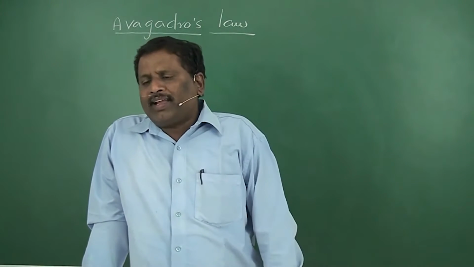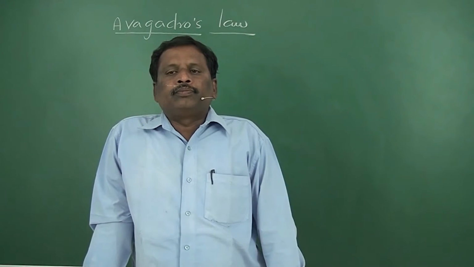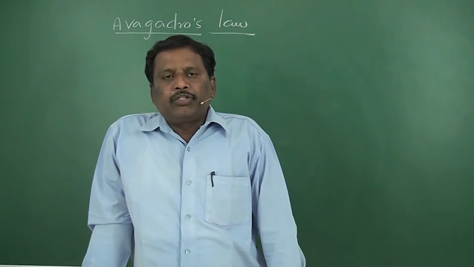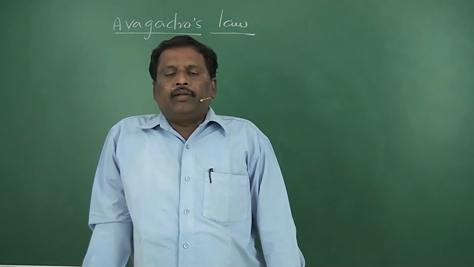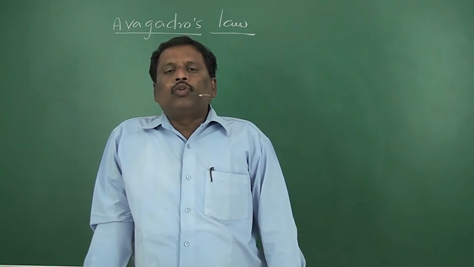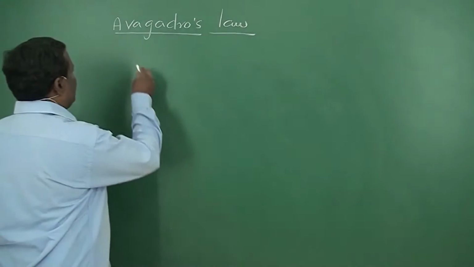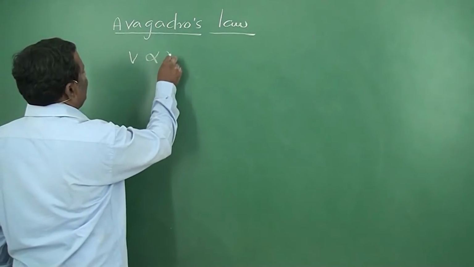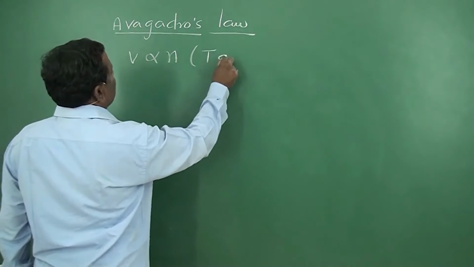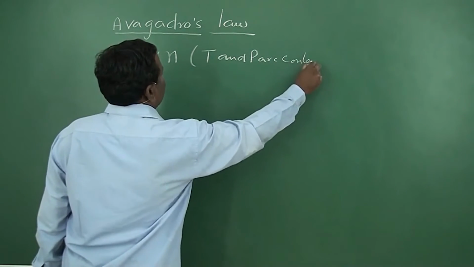So now Avogadro's law can be stated like this. At constant temperature and pressure, the volume of a given gas is directly proportional to its mole number. That means V is directly proportional to small n, where capital T and P are constant.